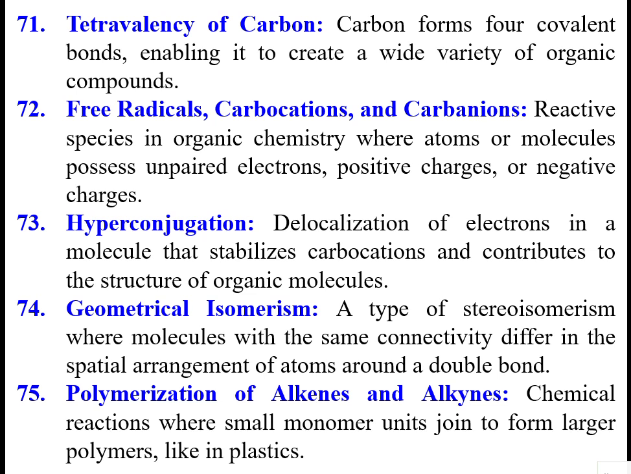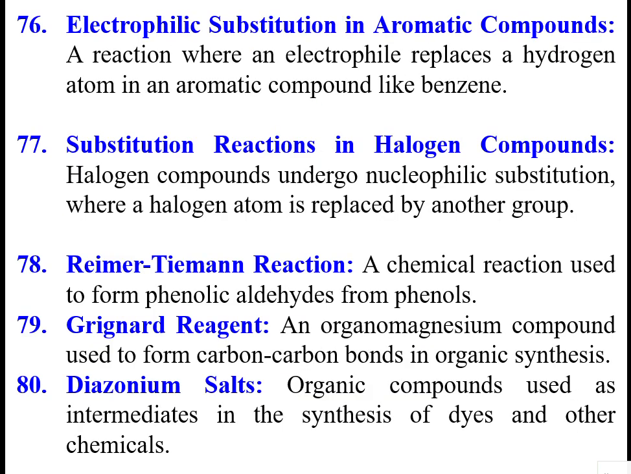Then polymerization of alkenes and alkanes, because of the double bonds and triple bonds. These are chemical reactions where smaller monomer units join to form larger polymers like plastics. That is called polymerization.